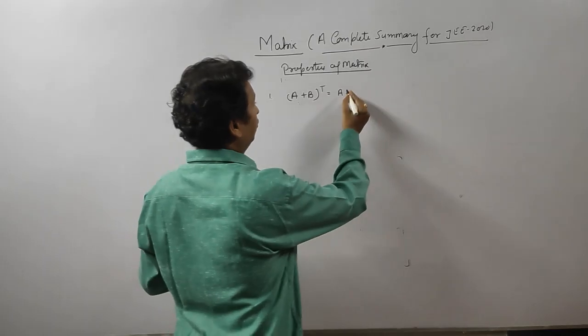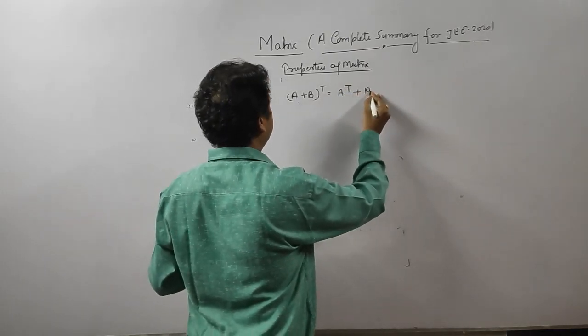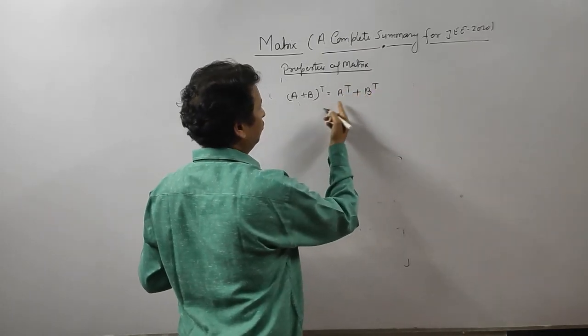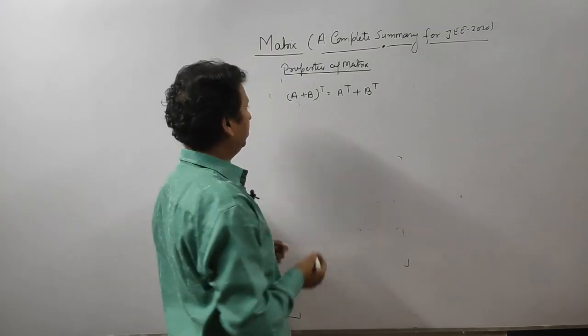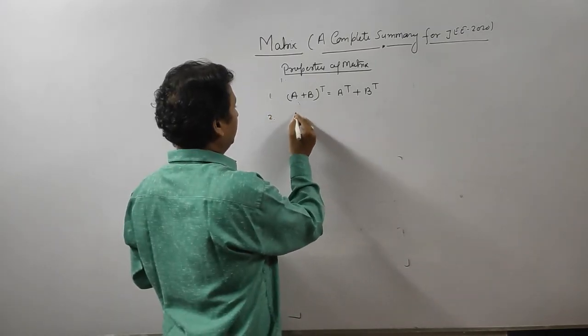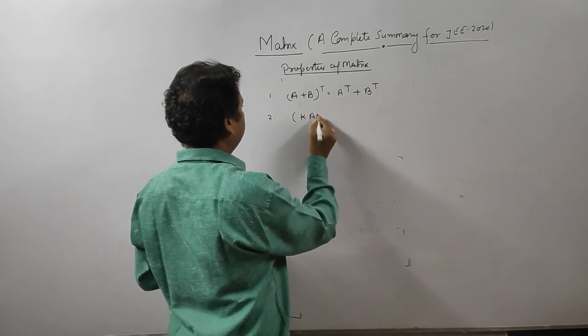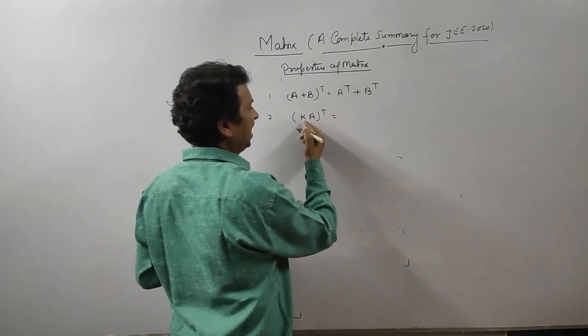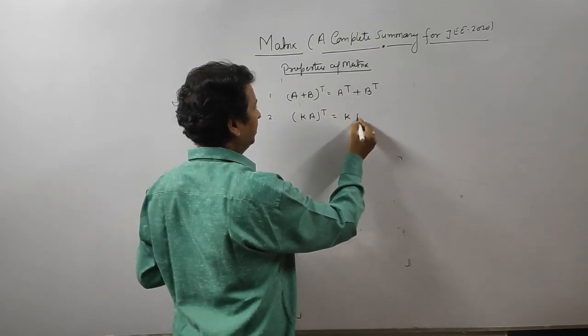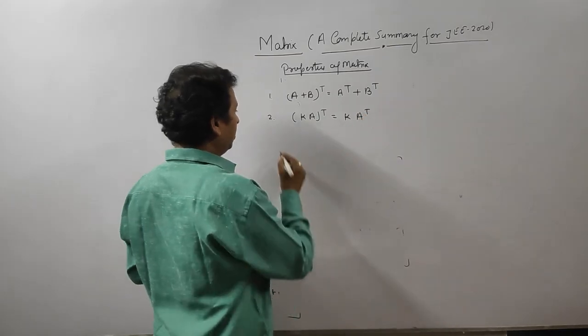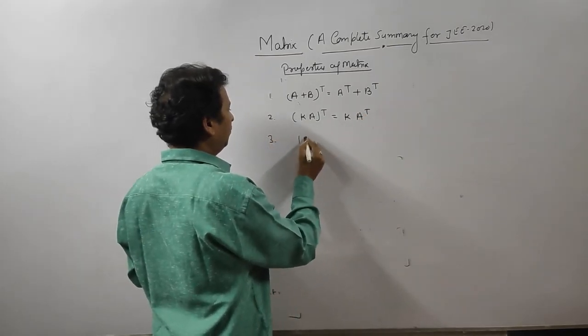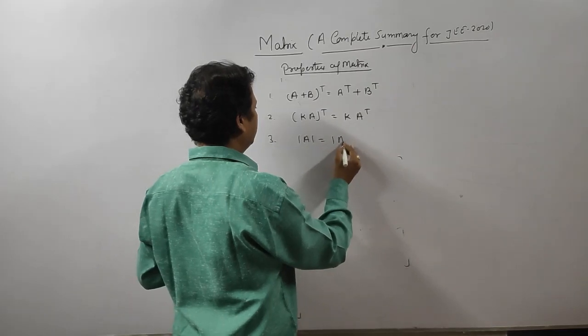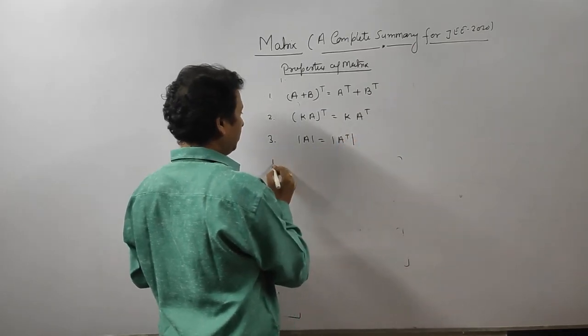First, A plus B transpose means A transpose plus B transpose; the transpose opens as usual. What is the transpose of K A, where K is any constant? It is K A transpose. Third, the determinant of A and its transpose are always the same.